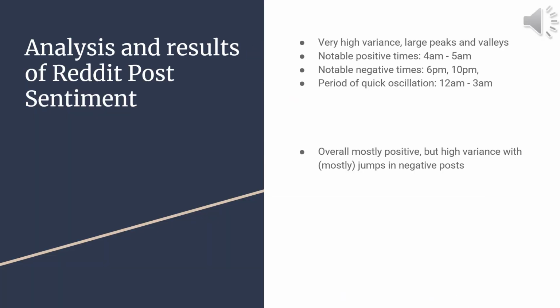Here are some key takeaways and results of our Reddit post sentiment analysis. There was a very high variance with large peaks and valleys between the positive and negative sentiments. Some notable positive times were between 4 a.m. and 5 a.m. Notable negative times were 6 p.m. and 10 p.m. There were periods of quick oscillation from 12 a.m. to 3 a.m. Overall, it was mostly positive, but high variance with mostly jumps and negative posts.